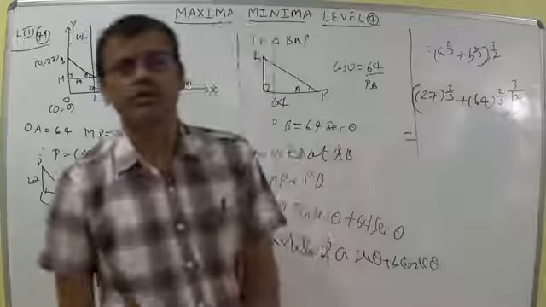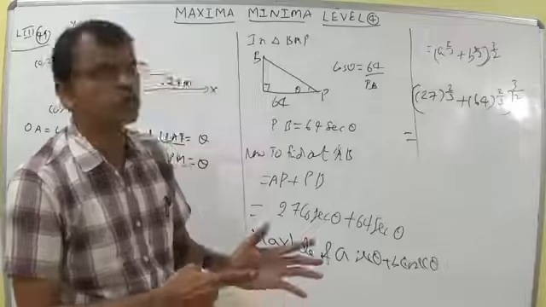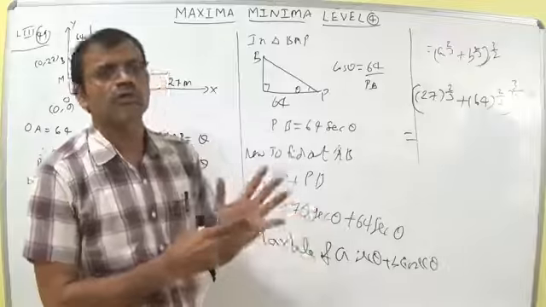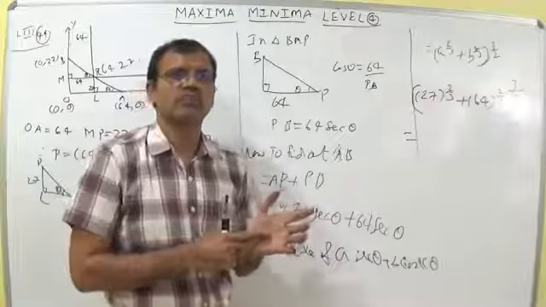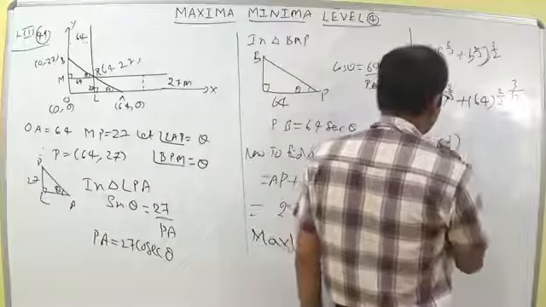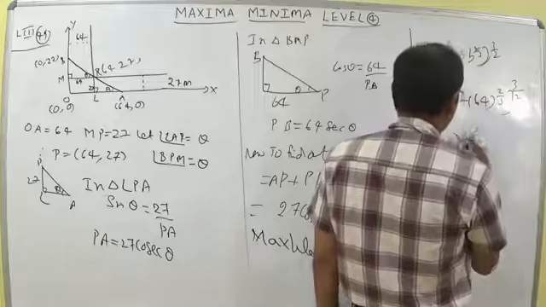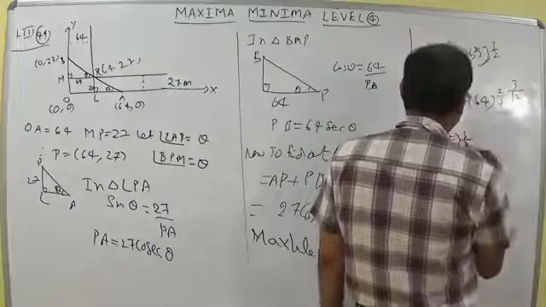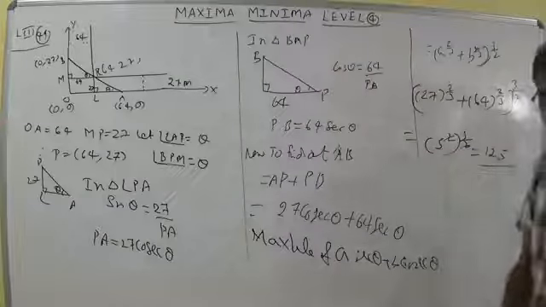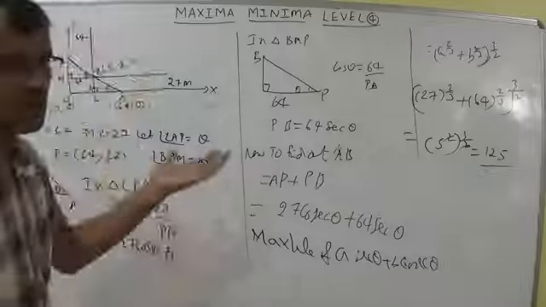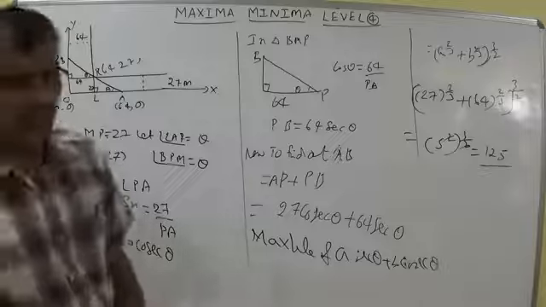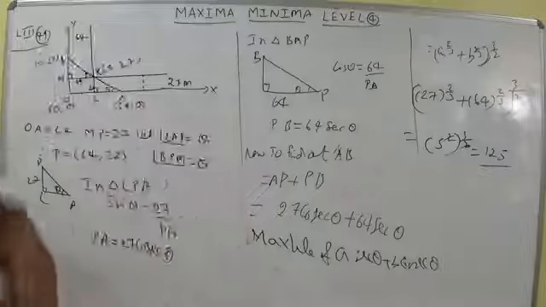27 to the power 3 by 2 can be written as 3 cubed to the power 2 by 3. It can be written as 9 plus 4 cubed to the power 2 by 3. So 4 squared becomes 9 plus 16, which is 25. 25 to the power 3 by 2: you can write 5 squared to the power 3 by 2, so this is 5 cubed. Try to understand that the answer, the maximum length of the channel flow that depends upon these two channels, is 125. So level 3 is completed.